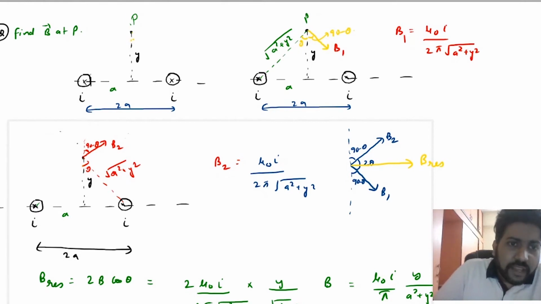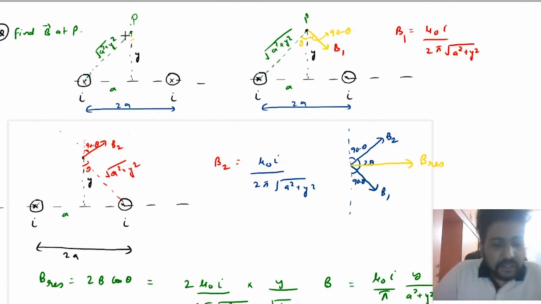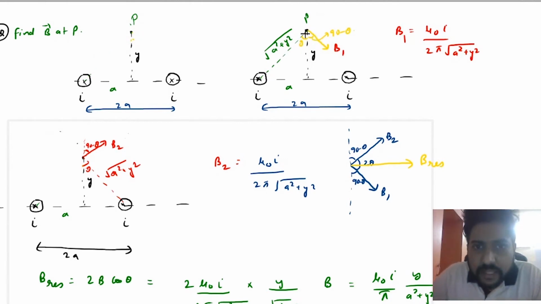Now this wire is at a distance of under root a square plus y square. This wire is at a distance of under root a square plus y square from point P. I have drawn this here. So this wire is at a distance of under root a square plus y square from this point.